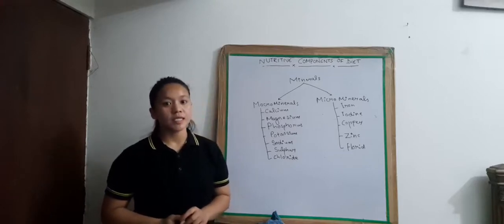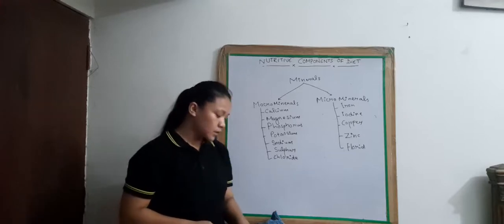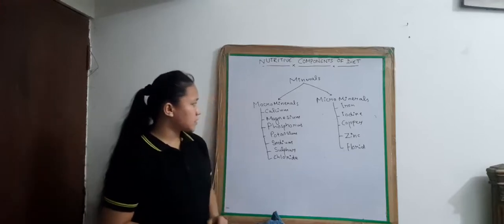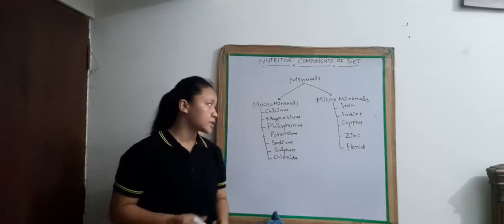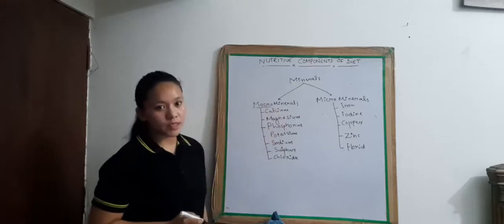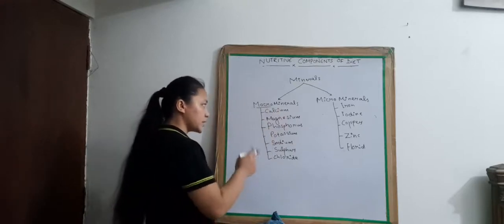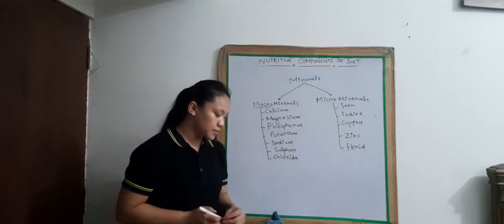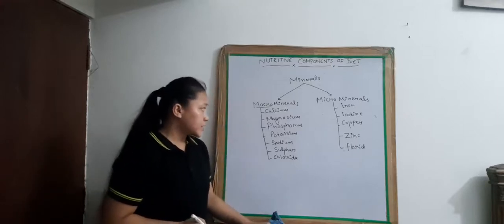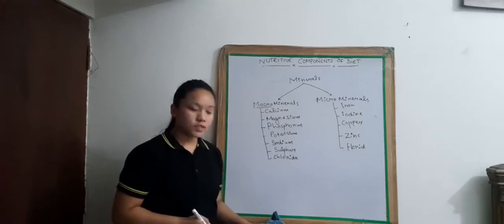Minerals are supplied in the form of salt. There are two types: macro minerals and micro minerals. Macro minerals are those minerals which are required in large quantity, like calcium. It is required for formation of bones and teeth.